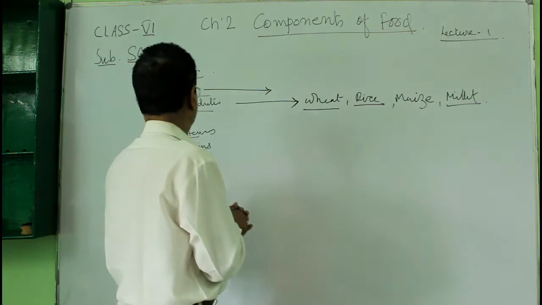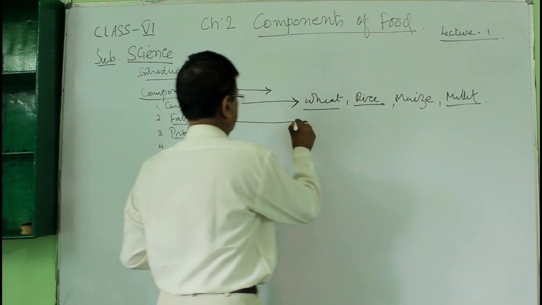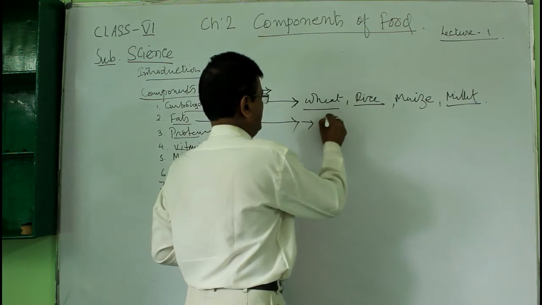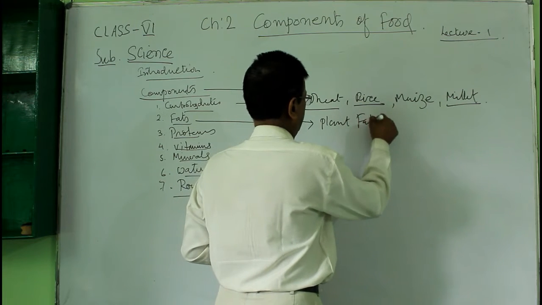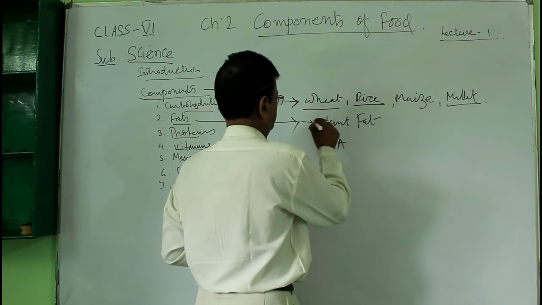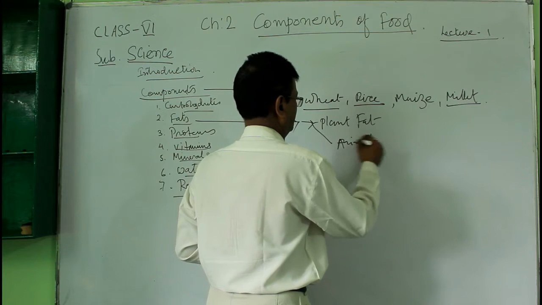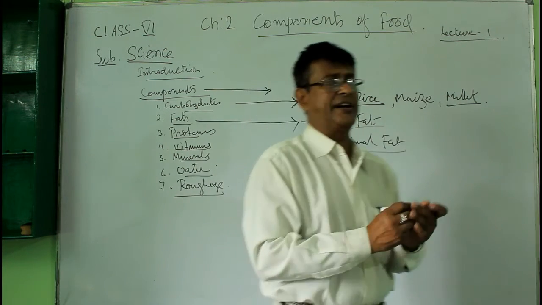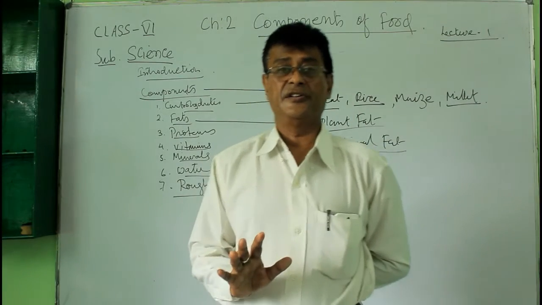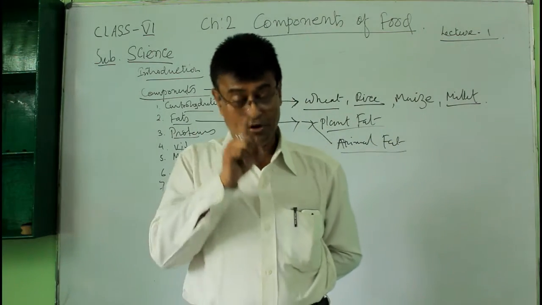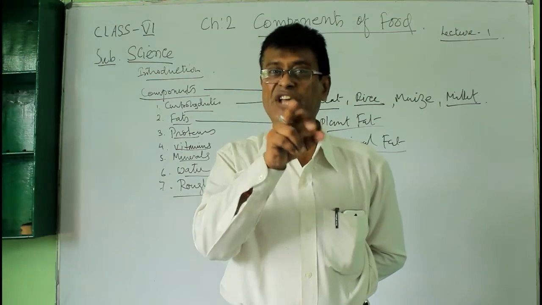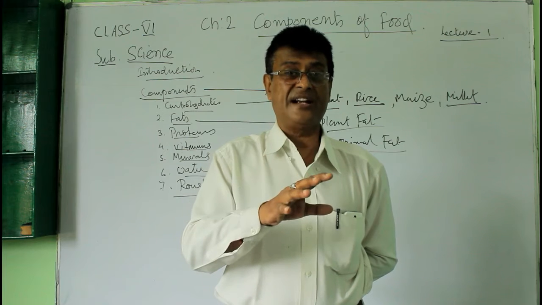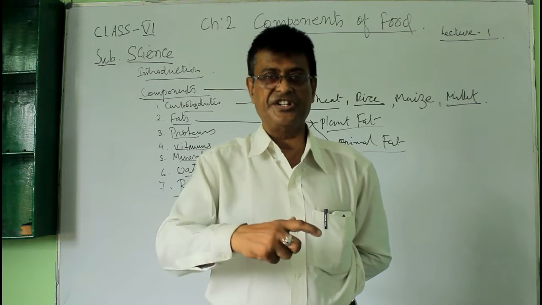Now you see the second ingredient is fat. Now fat we get in 2 ways, plant fat and animal fat. Now you might say, what is plant fat? Now fat is the ingredient of the food which gives the instant energy. Carbohydrate is a common energy giver and fat is the instant energy giver.